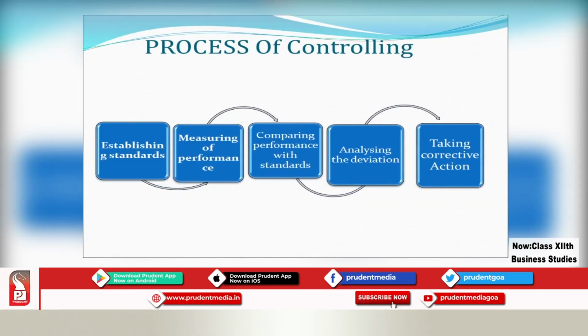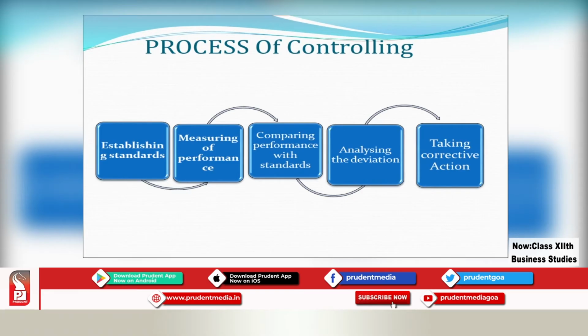Moving on to the next very, very important topic, and that is process of controlling. We have understood the meaning of controlling. We very well know controlling is very important. So it is very easy for us to understand the process of controlling. When we talk about process of controlling, there are in total 5 steps which we need to know.